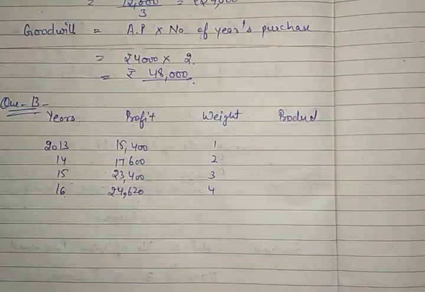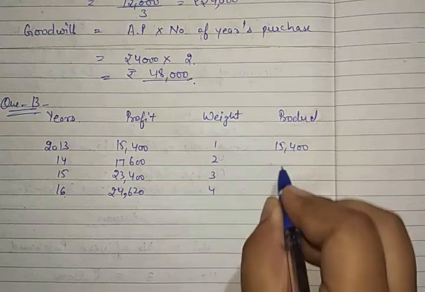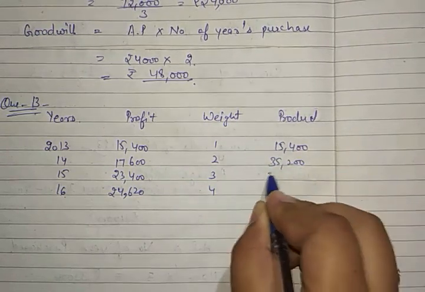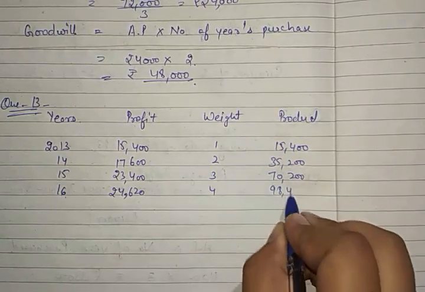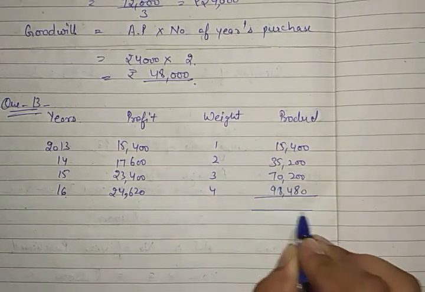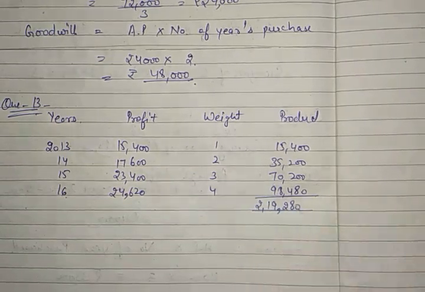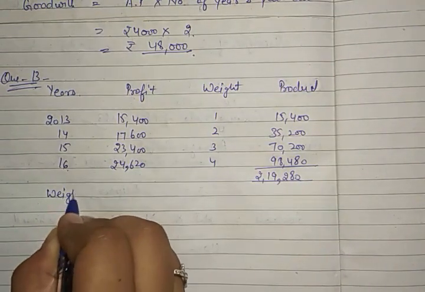Now we have to find out the product, and the product will be 15,400 because we have multiplied it by 1. Then it will be 35,200. For the third, it will be 70,200 and 98,480. And the total of this is 2,19,280.